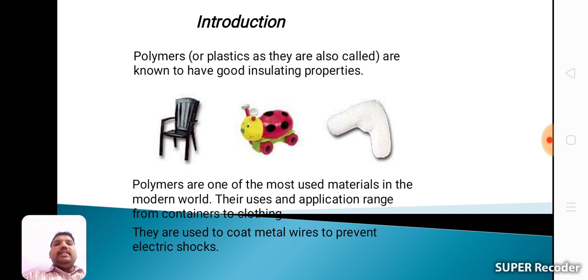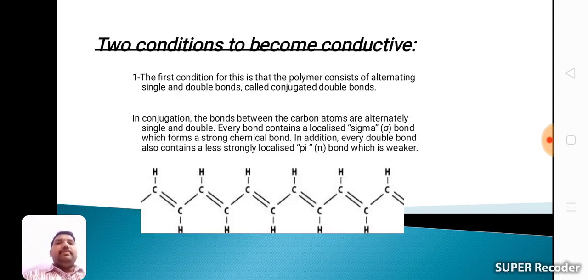Their uses and applications range from containers to clothing materials, all of which are made of polymers. They are used to coat metal wires to prevent electric shocks, because they are the best electrical insulator materials. This is the basic introduction to polymers.